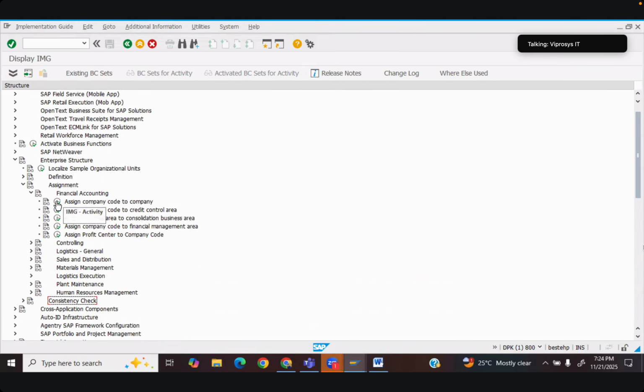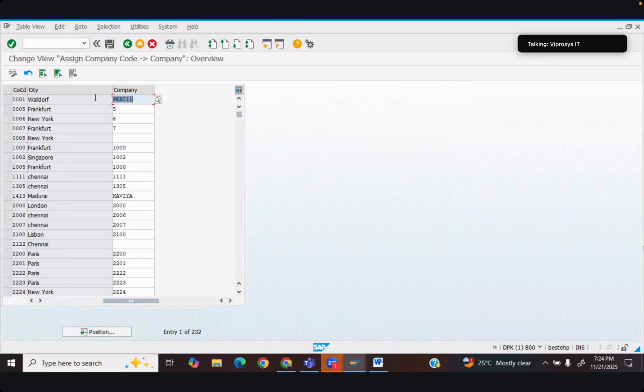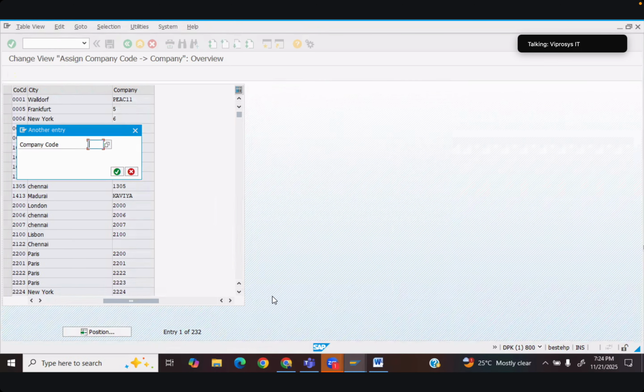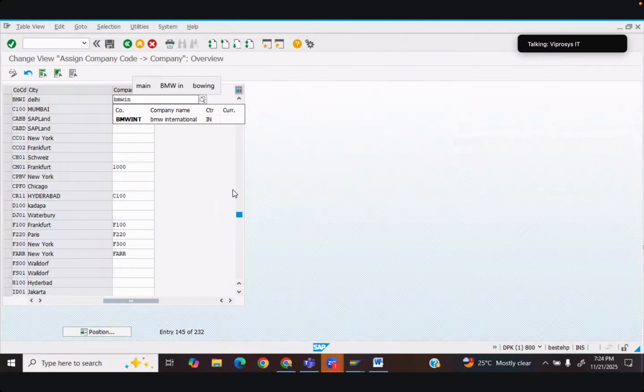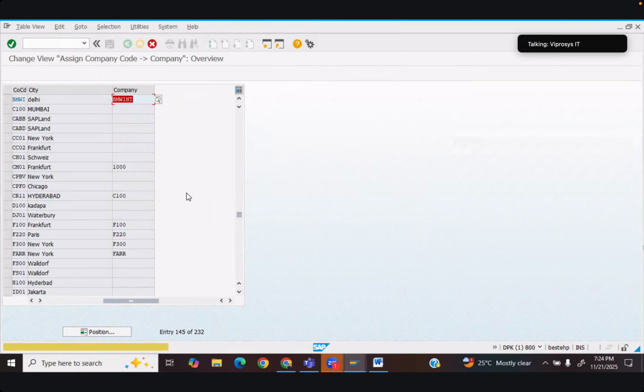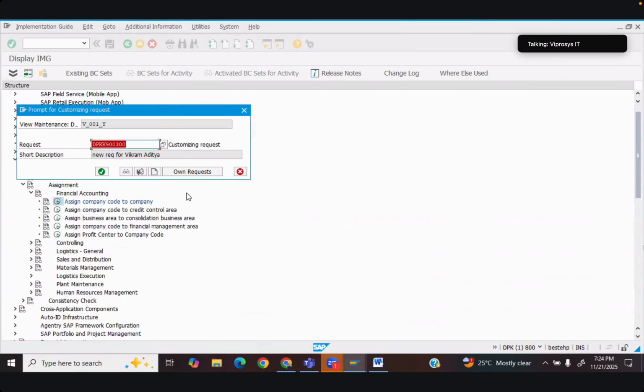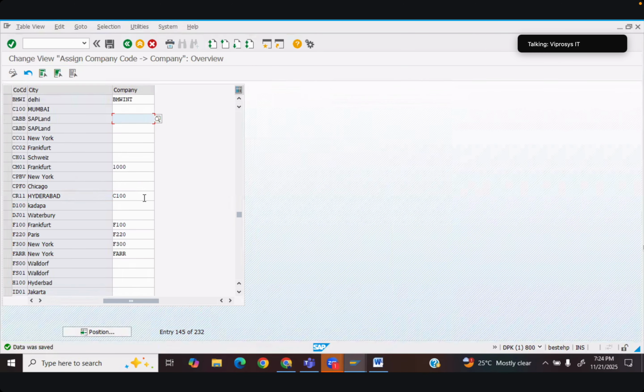We select this, go to position, and check for BMW I, say okay. For BMW I there is no company, so we'll just give the name as BMW INT and save, enter, say okay. Now it got saved successfully.